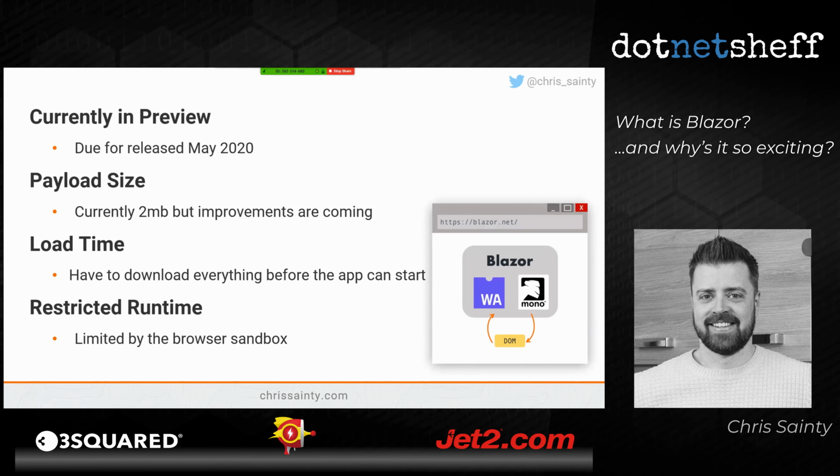As I said, Blazor WebAssembly is currently in preview, and we should see that in May. I would look out for that build probably. Current payload, about 2 meg, but there's more improvements coming. If you saw the latest ASP.NET community stand-up, Daniel and Steve were both on there, and I believe with Brotli compression, which I think is being added now, the size can go down to like 1.6 or 1.4 meg or something like that. So there's another big saving on size coming as well. So that's great. And then we've got load time.